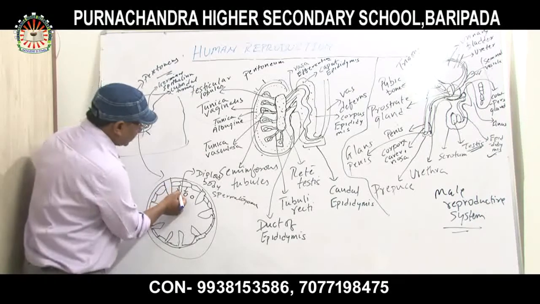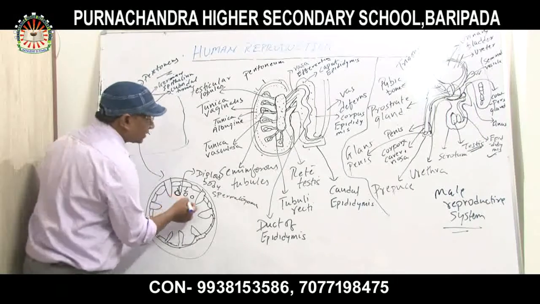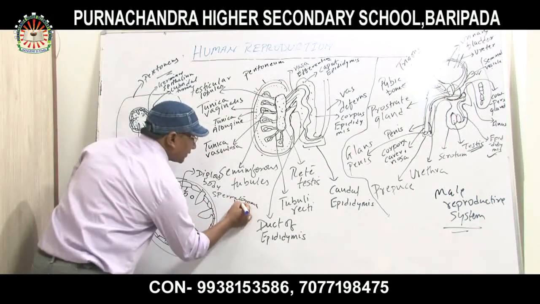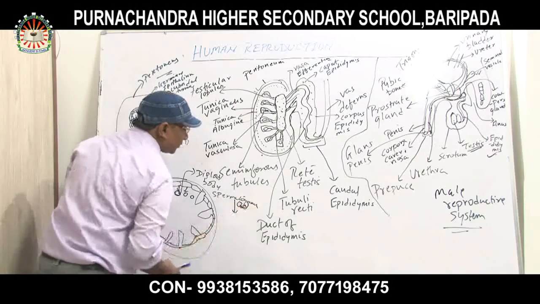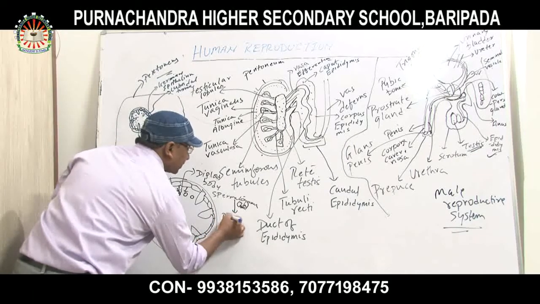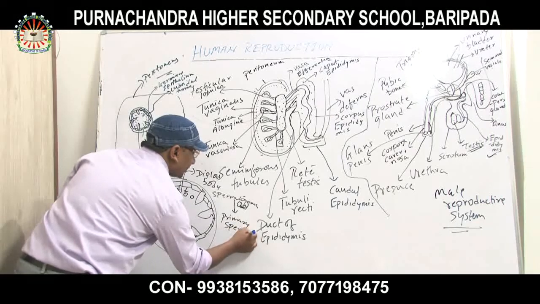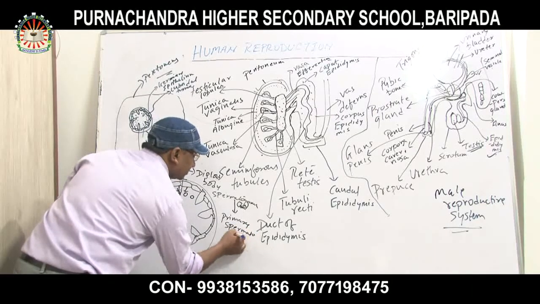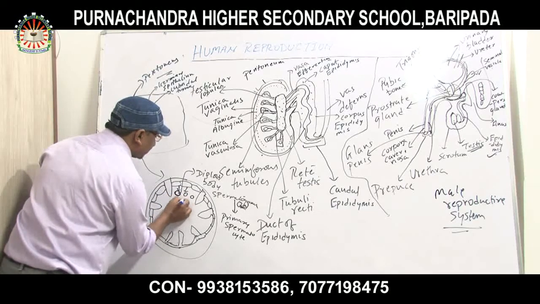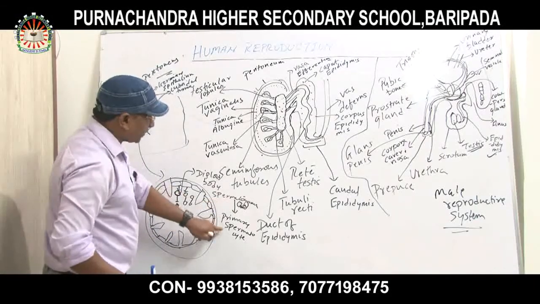So here it is forming spermatogonia. It is diploid in structure, 2n. Now when it divides mitotically, it produces primary spermatocytes. Spermatogonia divide by mitosis to produce primary spermatocytes.